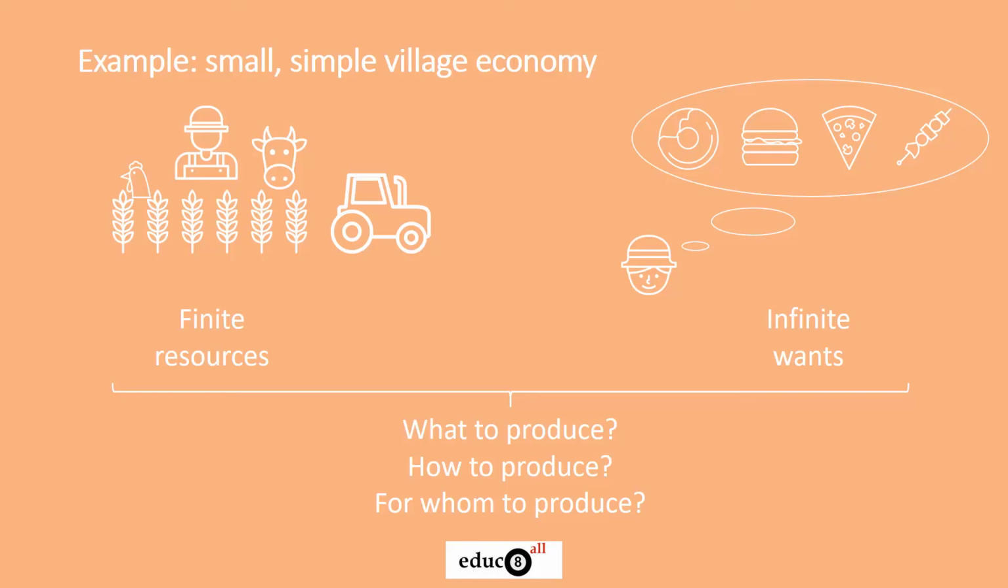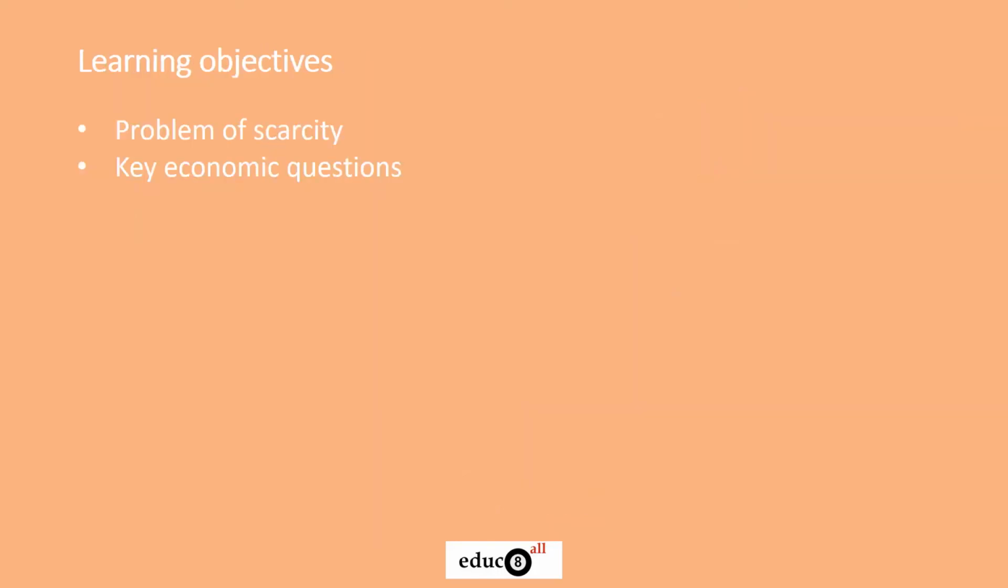Let's recap. At this stage we should be clear in our heads that the fundamental economic problem is of scarcity. This arises when we have finite resources that limit how much we can produce, yet we have infinite wants, meaning we want to consume so much. This leads to three economic questions of what, how, and for whom to produce.